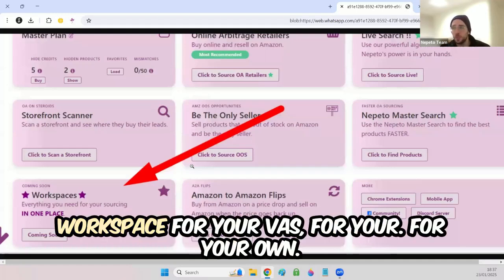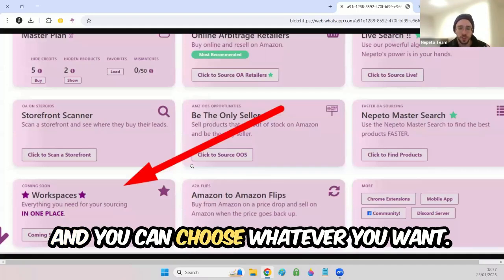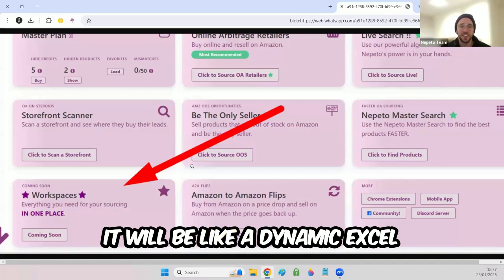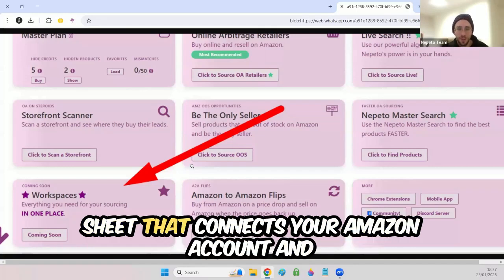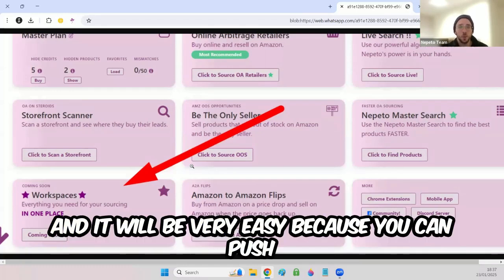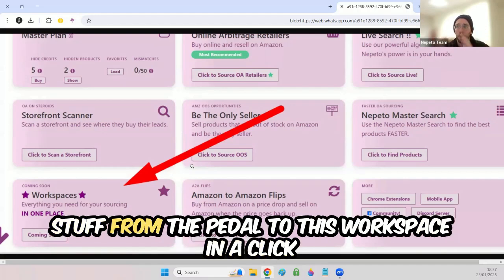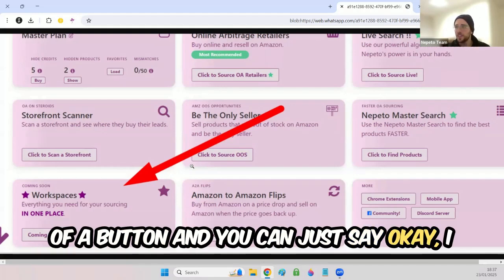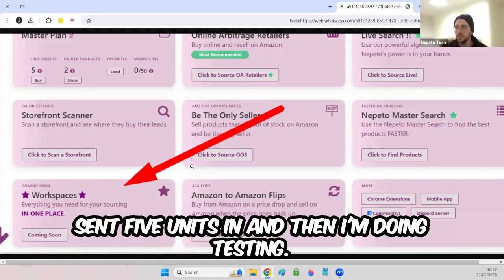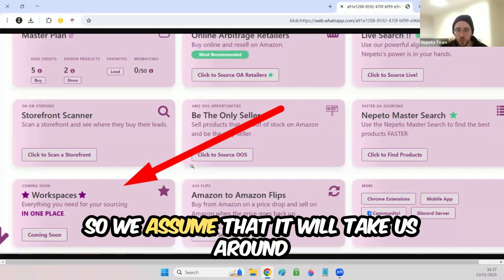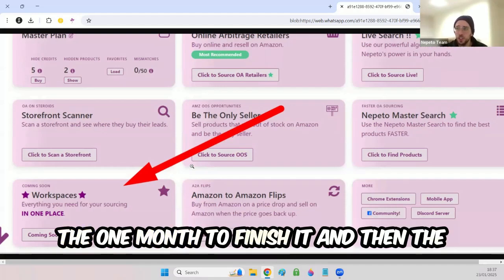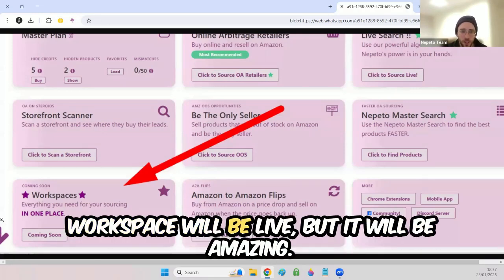You will be able to open a workspace for your VAs, for your own, and you can choose whatever you want. It will be like a dynamic Excel sheet that connects to your Amazon account, and you can see everything that you need. And it will be very easy because you can push stuff from Nepeto to this workspace in a click of a button, and you can just say, okay, I sent 5 units in, and then I'm doing testing. So we assume that it will take us around 1 month to finish it, and then the workspace will be live, but it will be amazing.